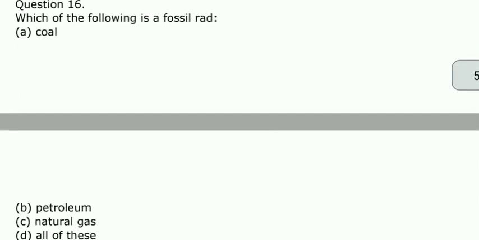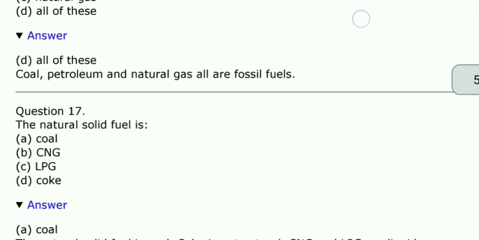Which of the following is a fossil fuel? Okay, coal, petroleum, natural gas, all of these. Of course, all of these, because they all are fossil fuels. They are from dead vegetation, right? Dead plants and animals. So all of these.